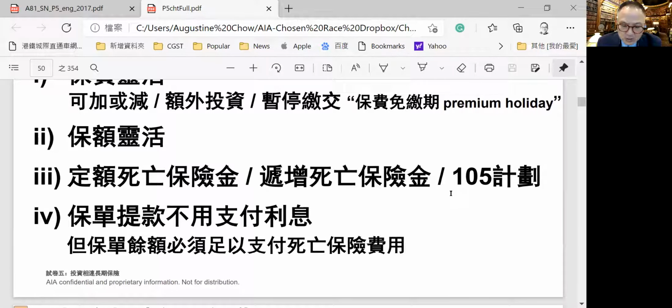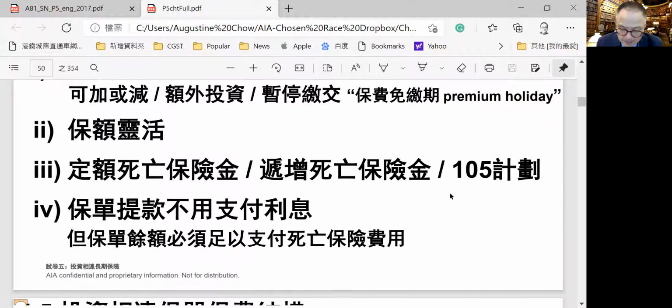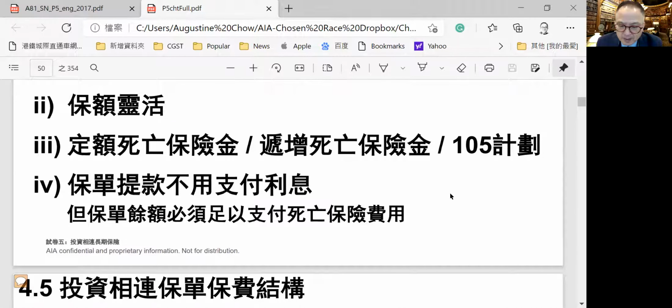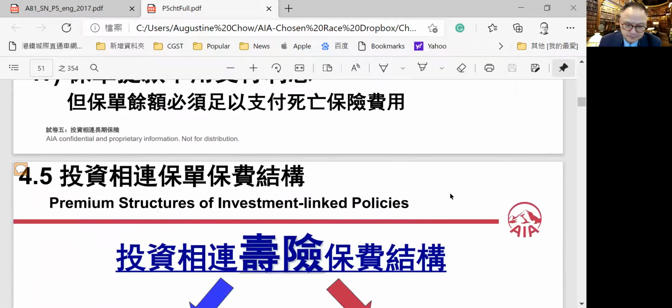As long as your money in the account is sufficient to pay for the cost of insurance, then you do not have to pay the premium. But you have to keep a minimum amount in the unit-linked account. It's like a bank account. You can deposit money into it, and you can take money out of it at any time, after a period of time, when you have a surrender-charge-free period. Normally it's after 6 years. And you can deposit in and get out without any charge.